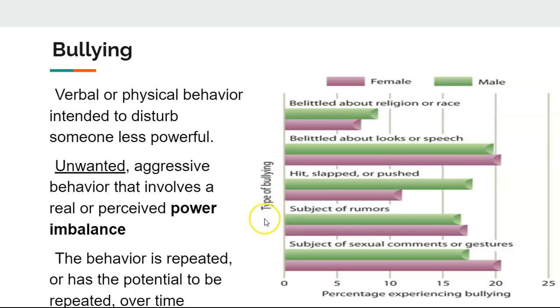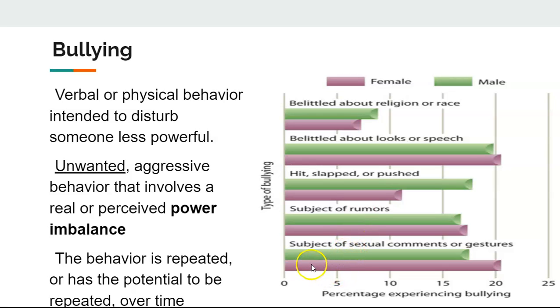There are different types of bullying, and it seems that both males and females have about the same amount of bullying as far as being belittled about looks or speech. And females and males also have about the same percentage of experienced bullying in regards to being the subject of rumors.